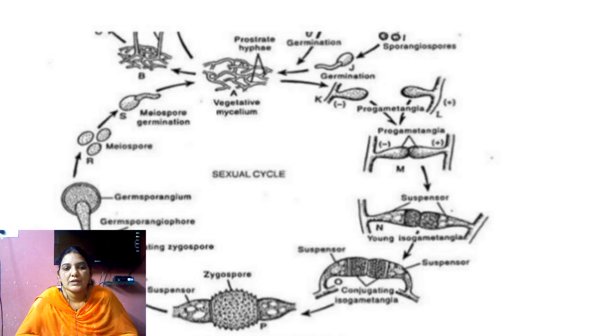The zygospore takes rest for 2 or 3 months, until food is available.